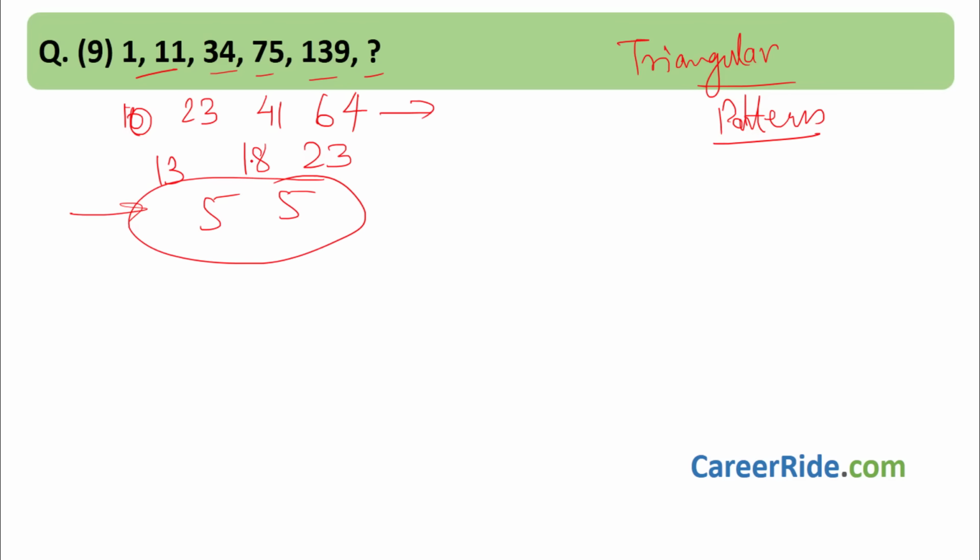So 13 plus 5 is 18. 18 plus 5 is 23. Then 10 plus 13 is 23. 23 plus 18 is 41. 41 plus 23 is 64.